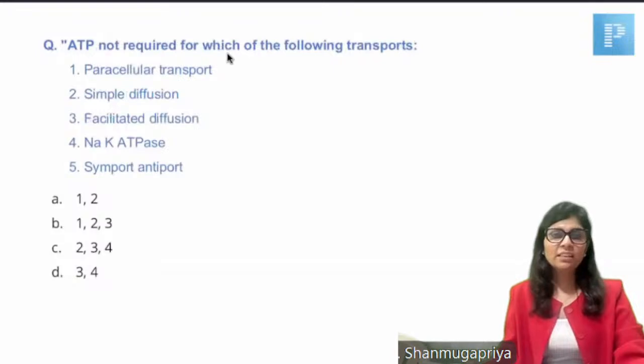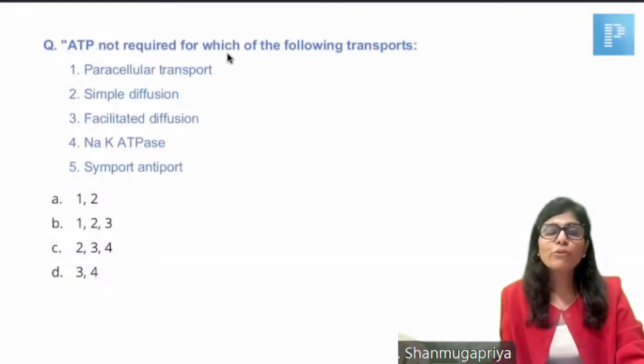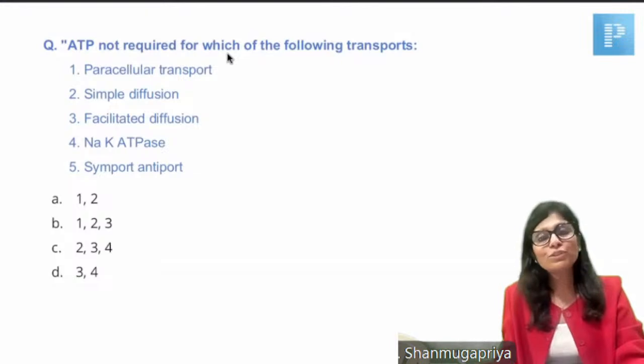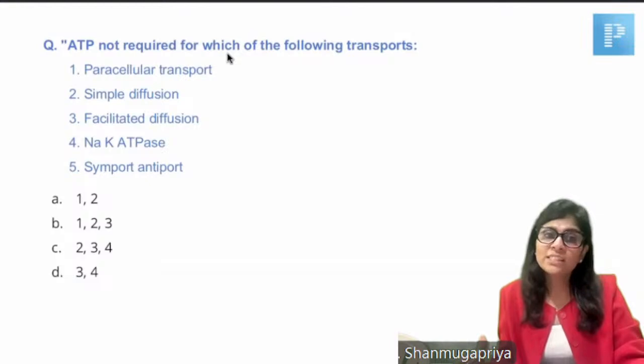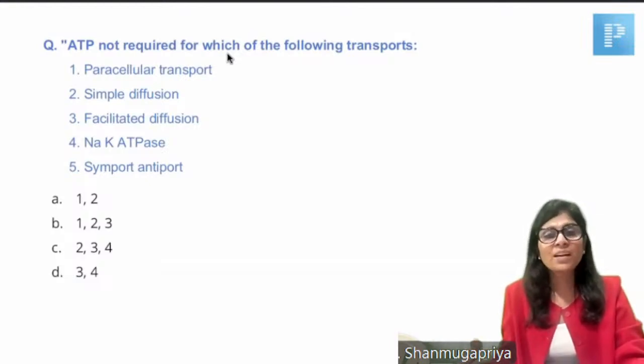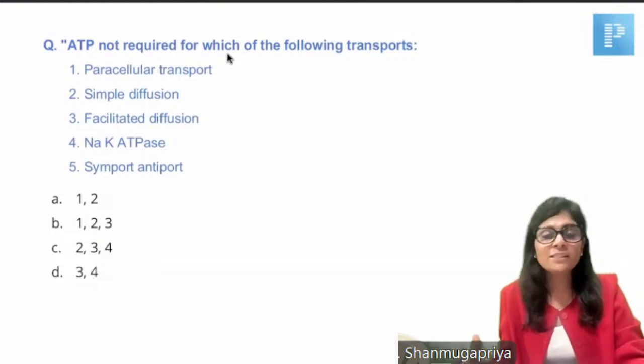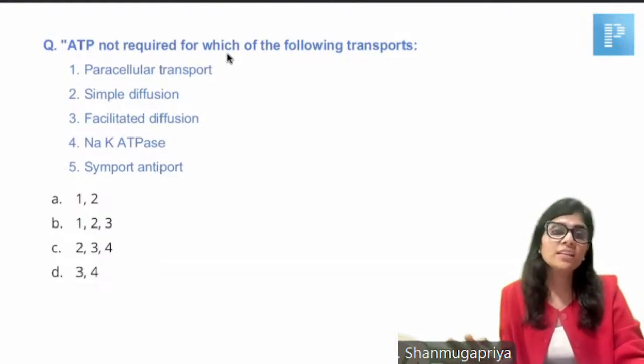The next one: ATP is not required for which of the following transport mechanisms? I've explained transport mechanisms in all our videos, right? The basic question here is, which of the following is a passive diffusion mechanism? Only active transport mechanisms are dependent on ATP. Passive diffusion mechanisms do not need ATP.